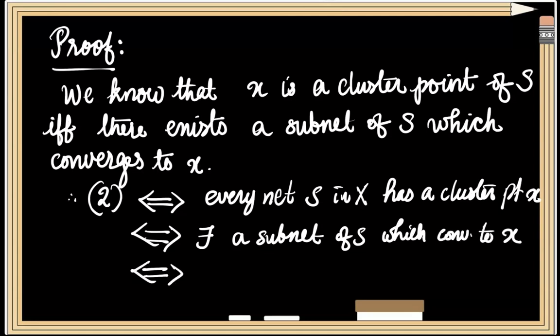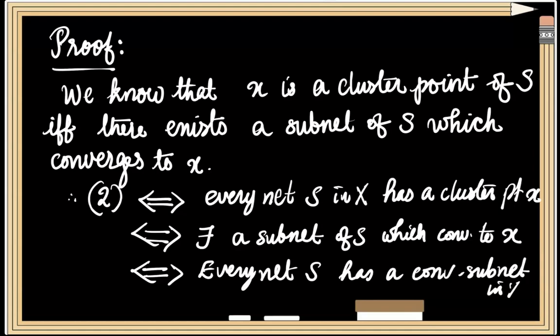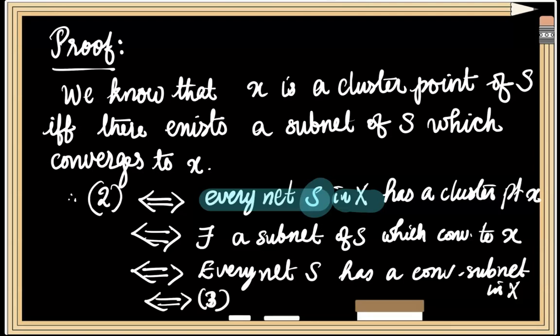That is possible if and only if every net S has a convergent subnet, since we had chosen this S as an arbitrary net in the space X. That is, we have proved that 2 is possible if and only if 3 is satisfied.